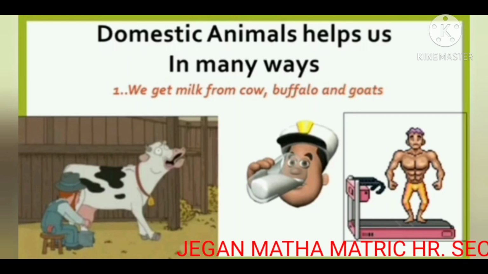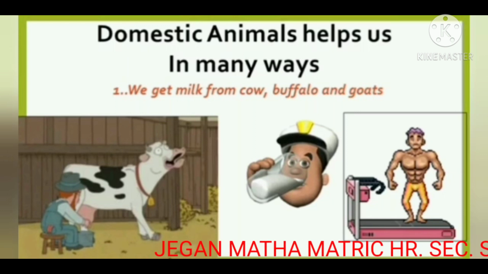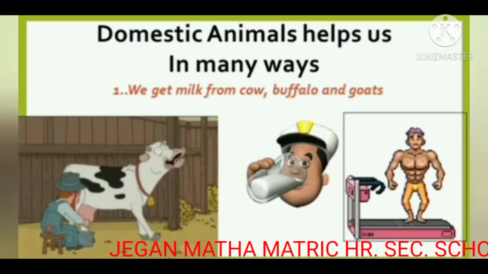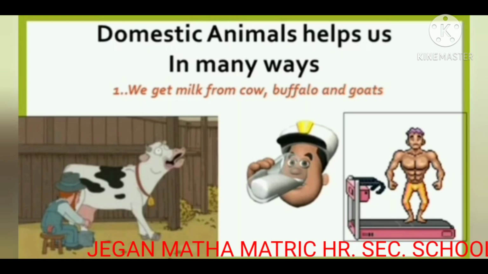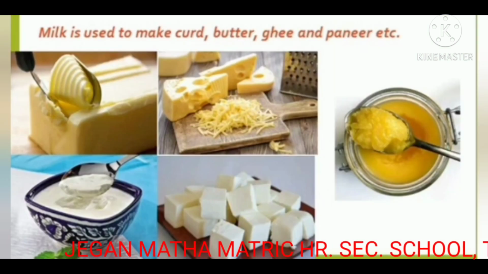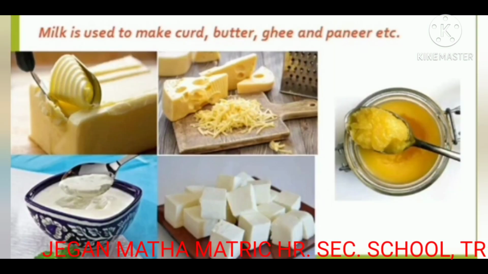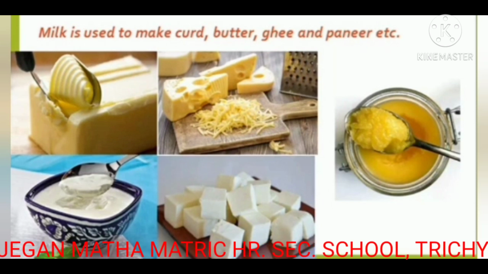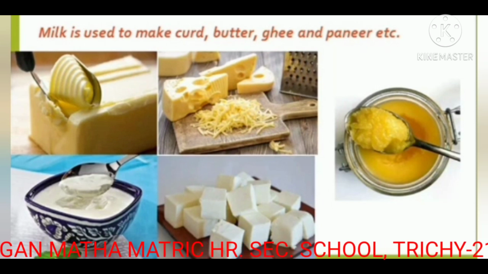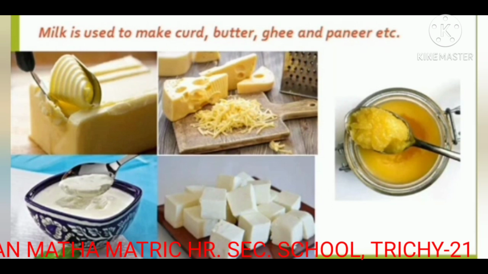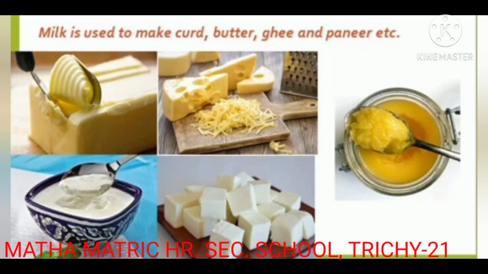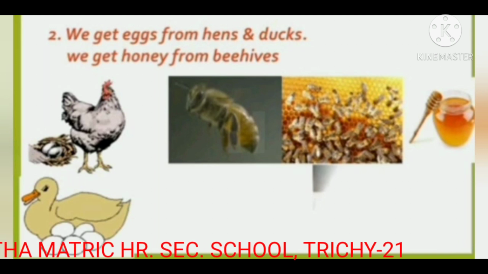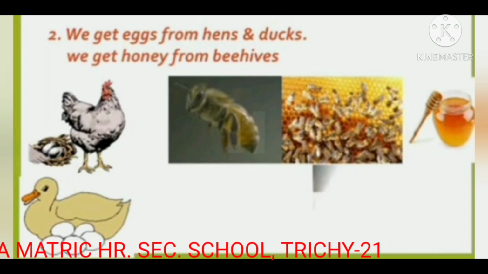We get milk from cows, buffalo, and goats. Milk is used to make curd, butter, ghee, and paneer. We get eggs from hens and ducks.